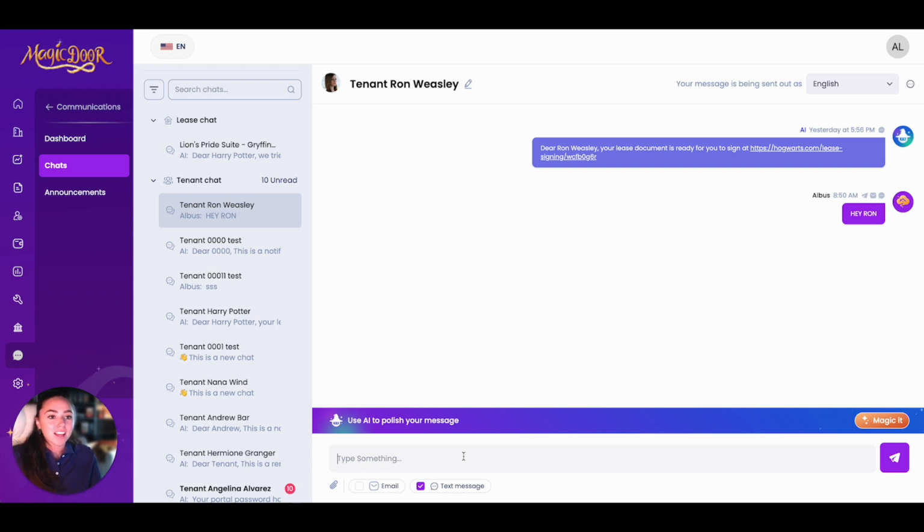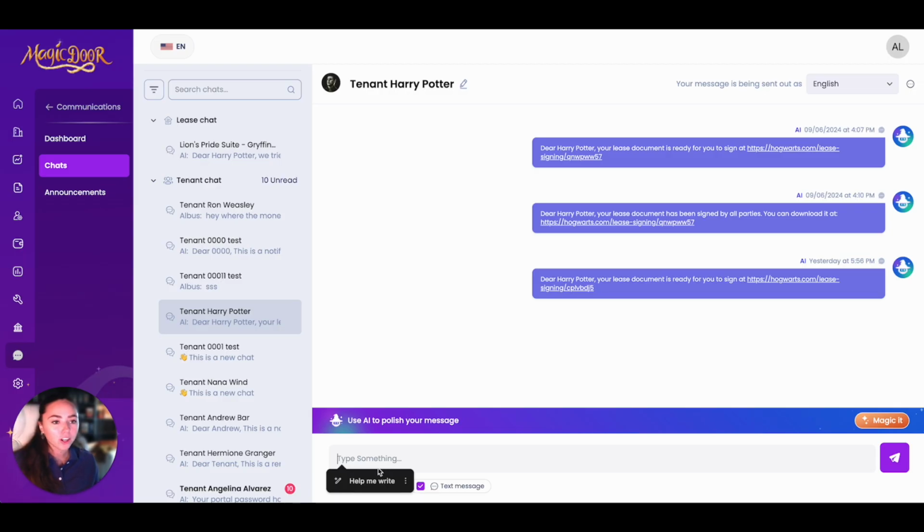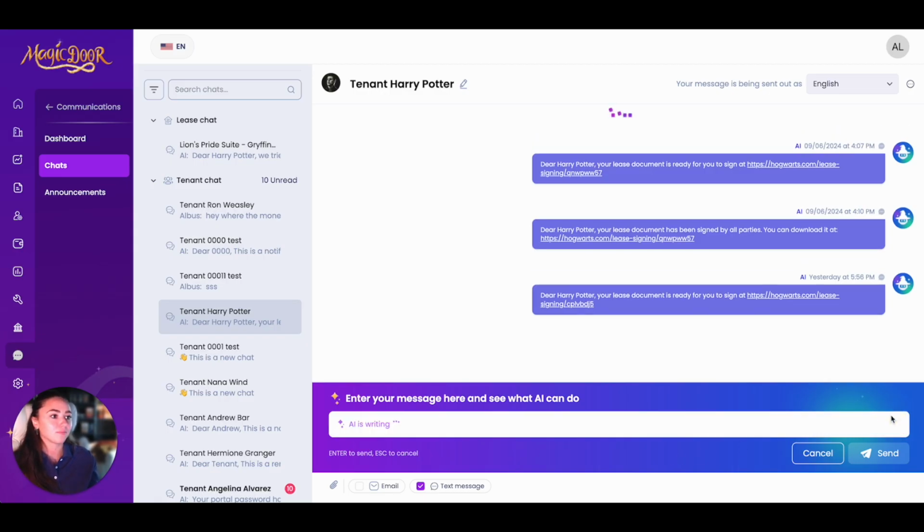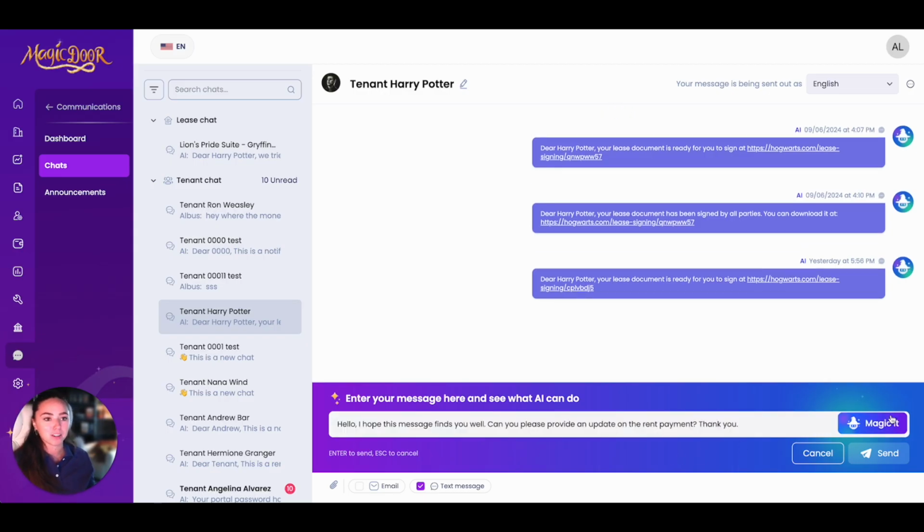We can also use AI to polish our messages so we sound a little bit more professional. So let's say Harry Potter is late on rent. I can be like, "Yo, where's the money at?" And then press Magic It. It'll bring up this little module. Press Magic It. It's going to use AI to write a better message so you have a professional message. Where I typed, "Yo, where's my money at?" AI typed, "Hello, I hope this message finds you well. Can you please provide an update on the rent payment? Thank you." And then you can either edit that by just typing, or you can just send it.